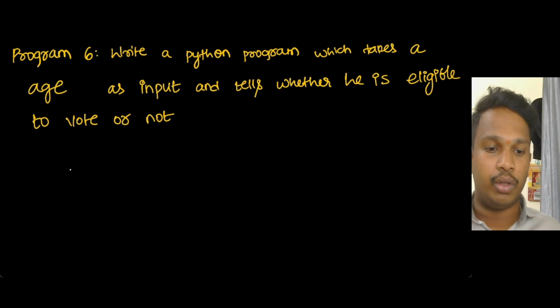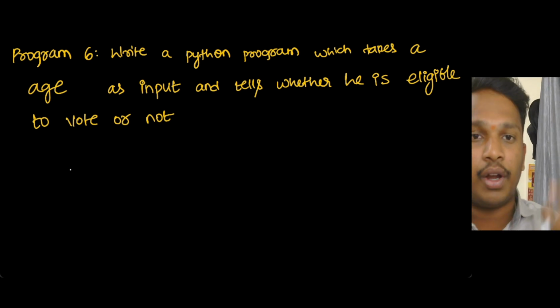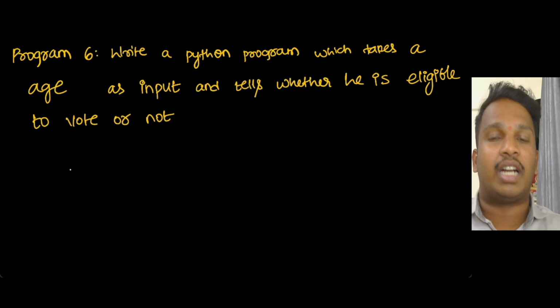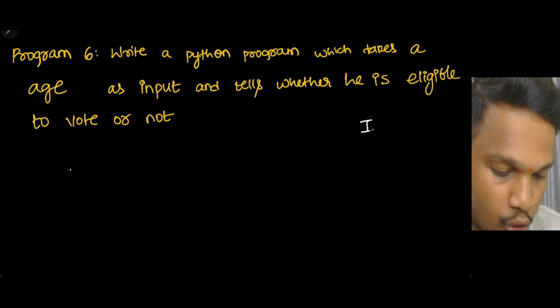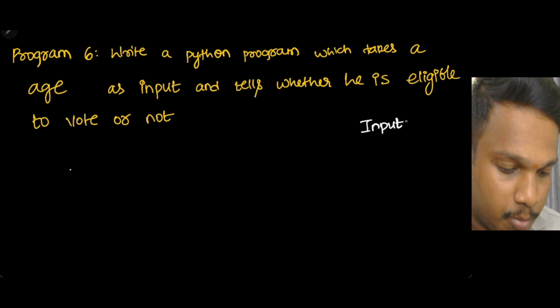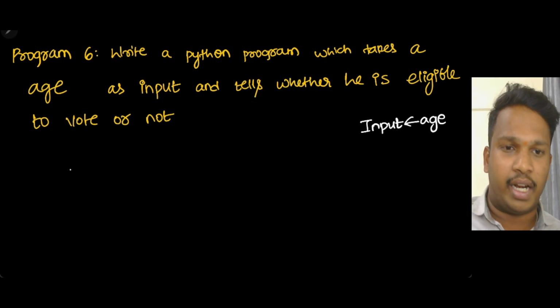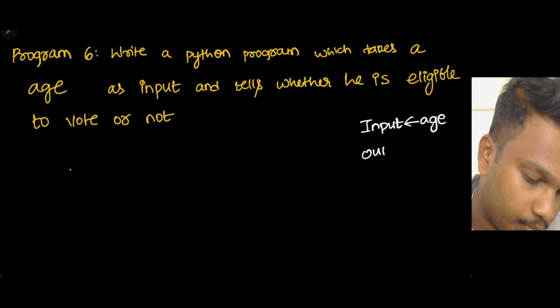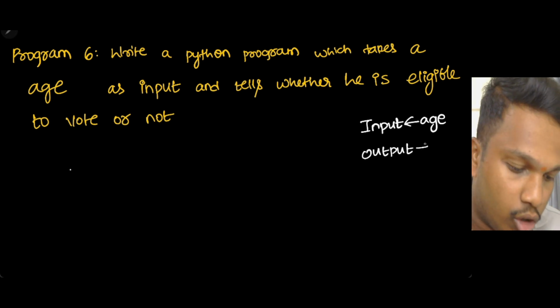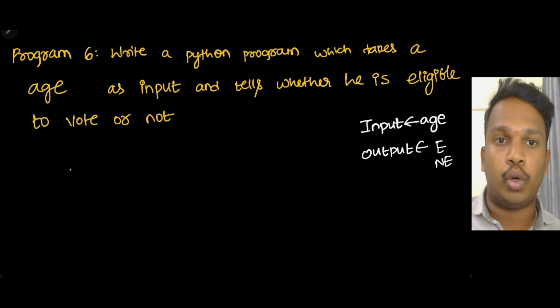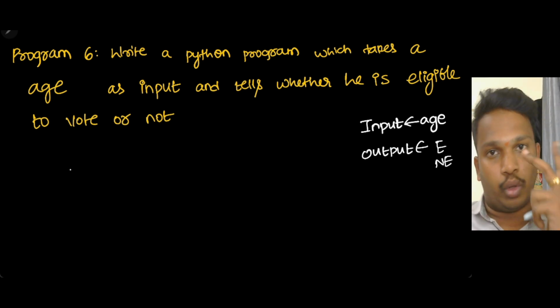Now let's see how we will do this. First, whenever we are given a question, first understand what the input is and what the output is. For this program, the input is age. Correct? And what is the output? The output is two things: eligible or not eligible. Only two cases are there for us.